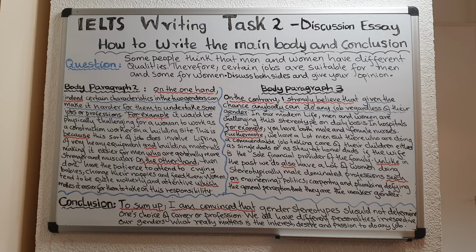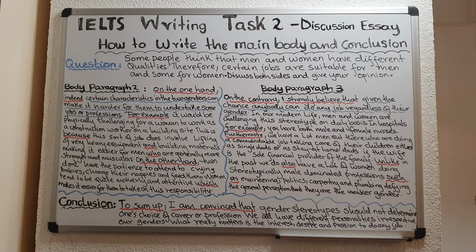So in that topic sentence, I am agreeing with the statement that indeed certain characteristics, that is qualities, in the two genders, which means men and women, can make it harder for them to undertake. To undertake means to carry out some jobs or professions.